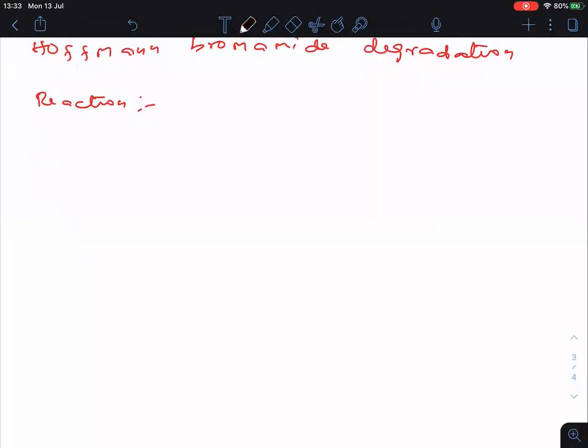So now see clearly, R C double bonded O NH2. This is amide. When treated with bromine and NaOH, you can take KOH or NaOH, any base, up to you. Then we will get RNH2, primary amine.